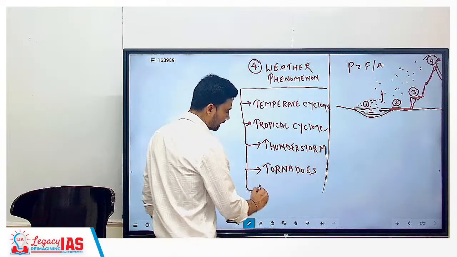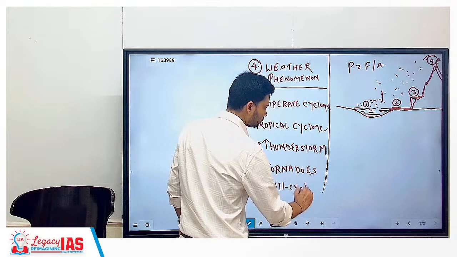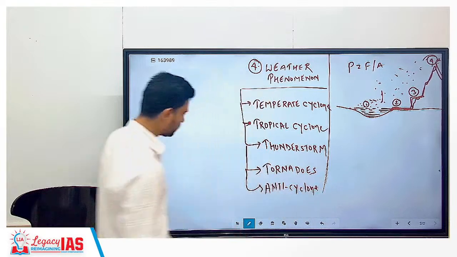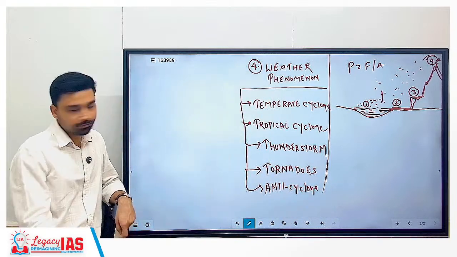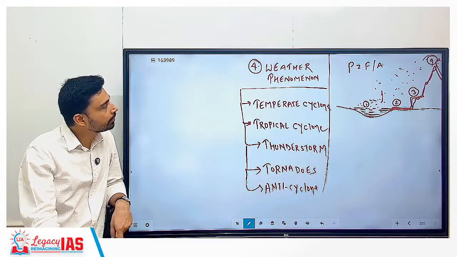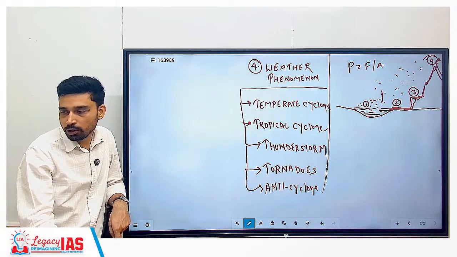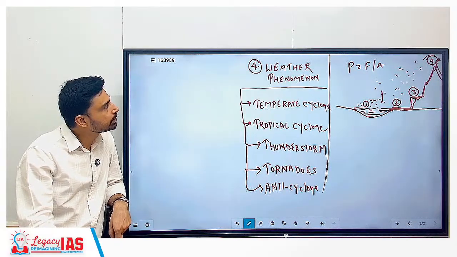And last is anticyclone. So these are the 5 important weather phenomena that we have to study in detail: temperate cyclone, tropical cyclone, thunderstorm, tornadoes and anticyclone.